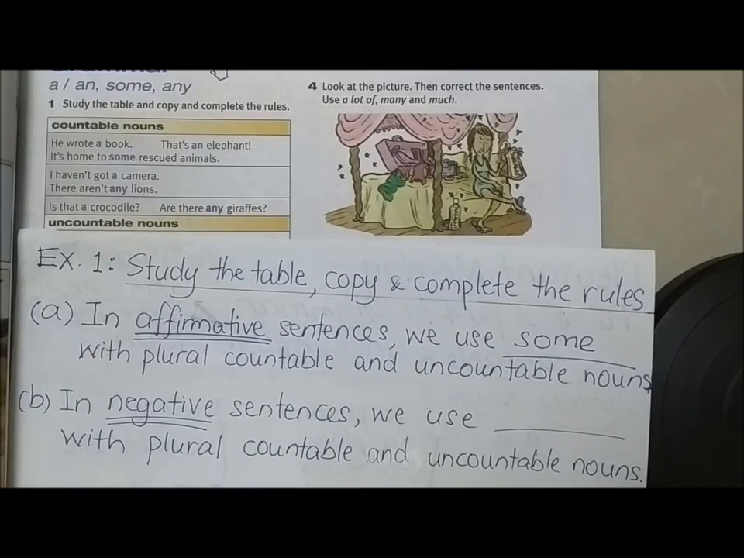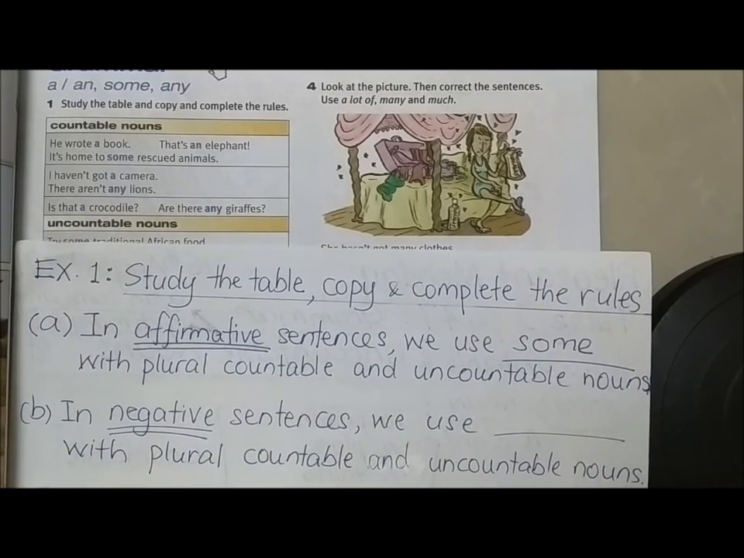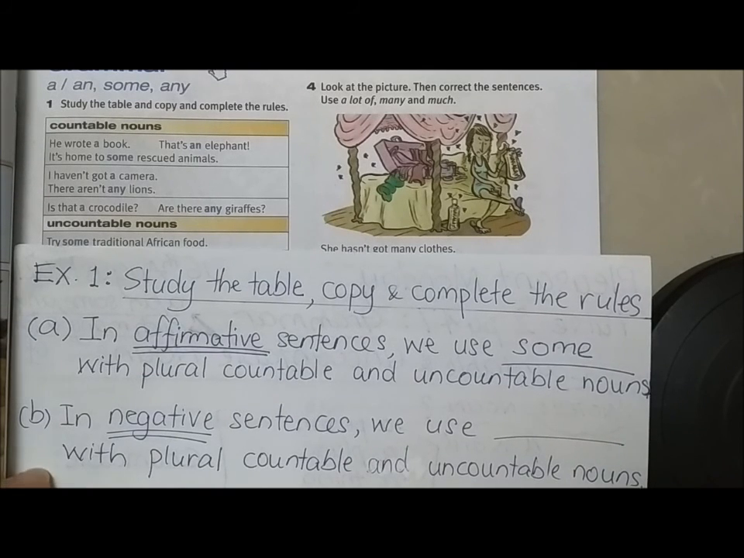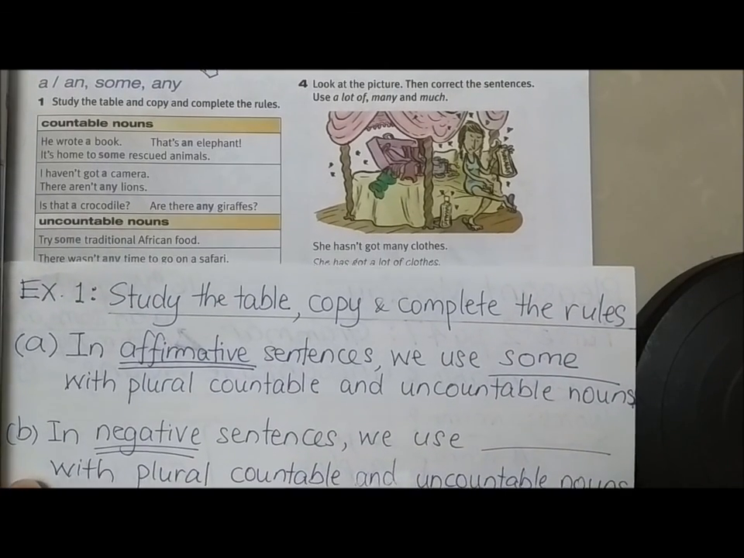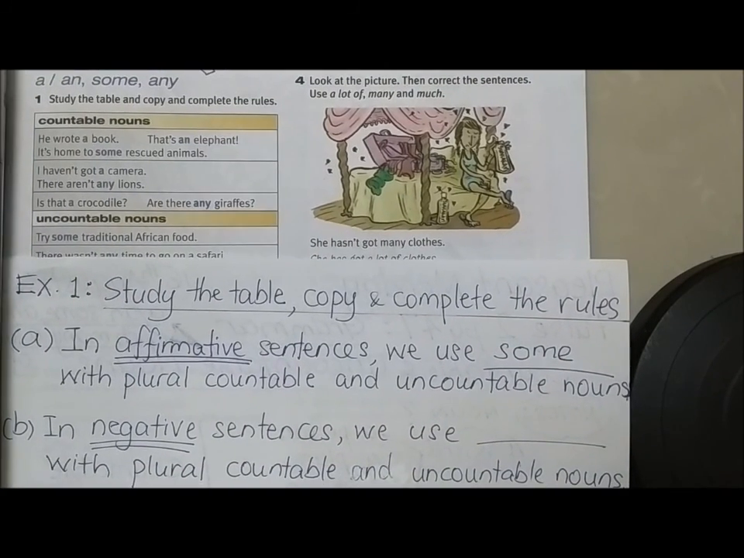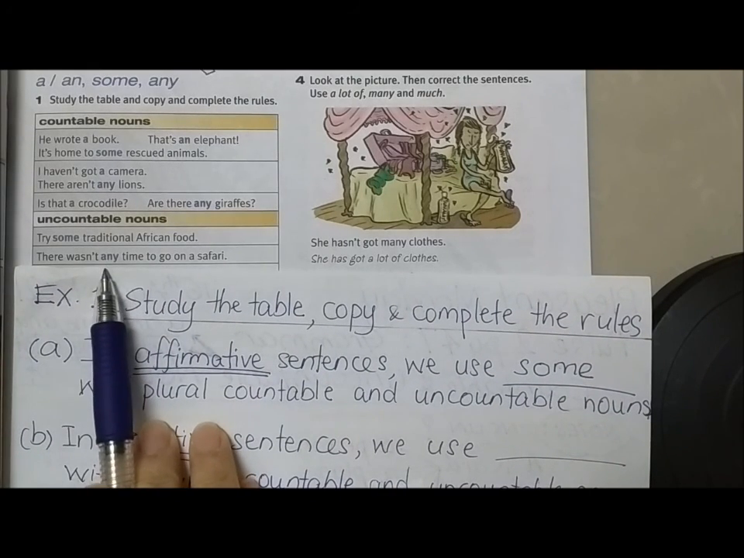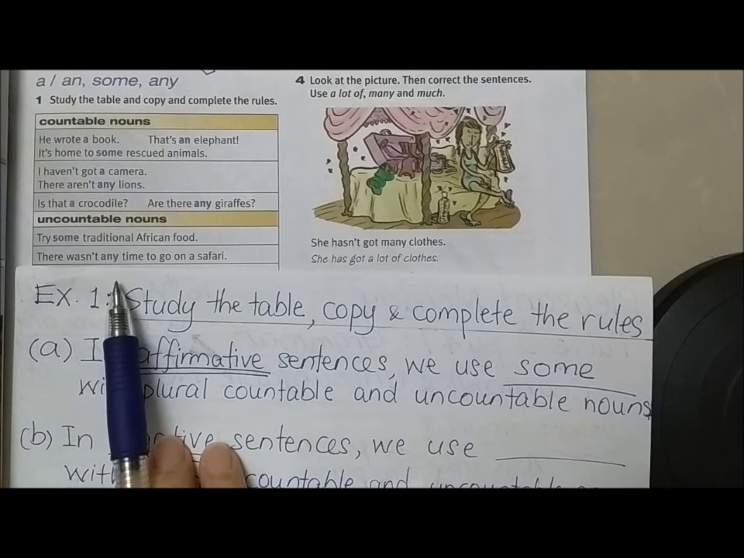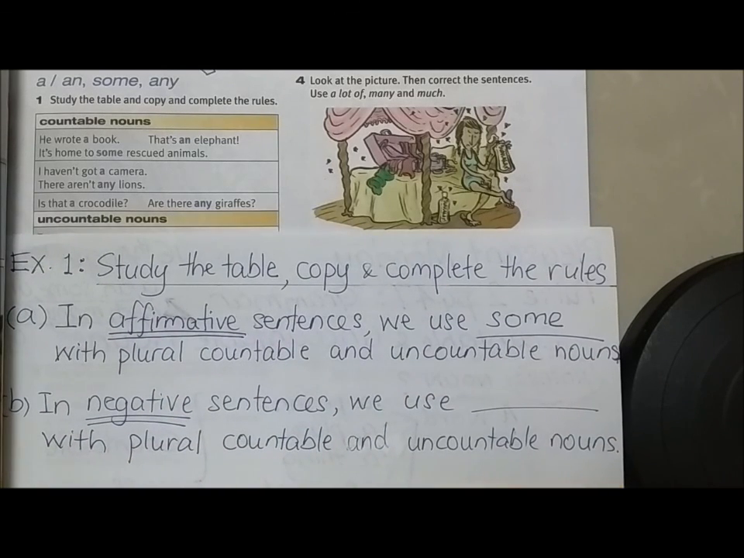In negative sentences, well, what does it mean by negative sentences? Again, as I have explained earlier, negative sentences refer to sentences with the word not. That means disagree. And so we use any here. Let's see. Is there the word any here? Yes. There aren't any lions. There wasn't any time to go on a safari. So any would be the right answer.